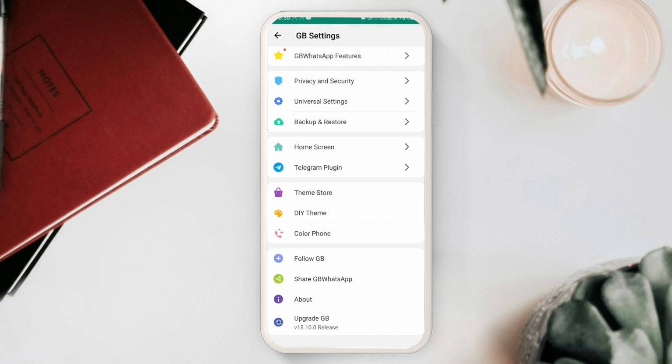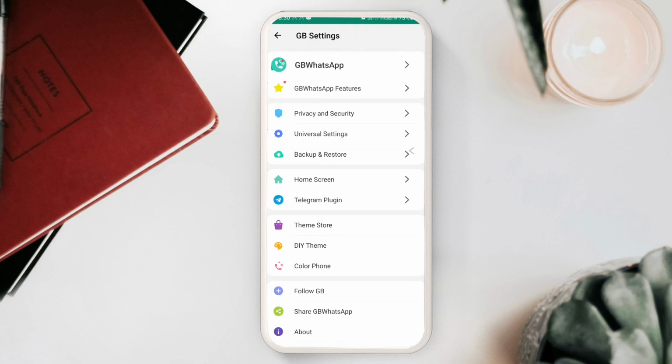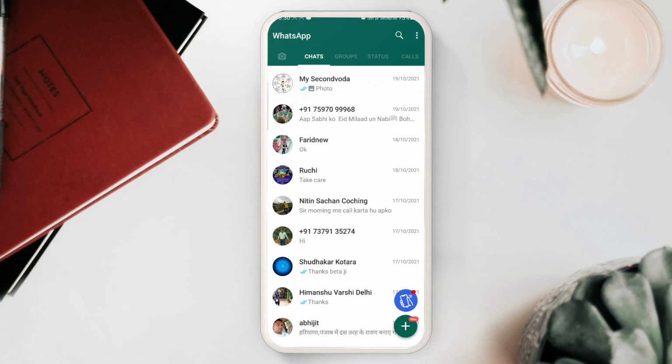After updating this application, what features you are going to have, I am going to tell you in this video today. So let us start the video. First of all, we will talk about the pros, what are the benefits if you update your application, and also tell you what problems you can still face if you update your application.